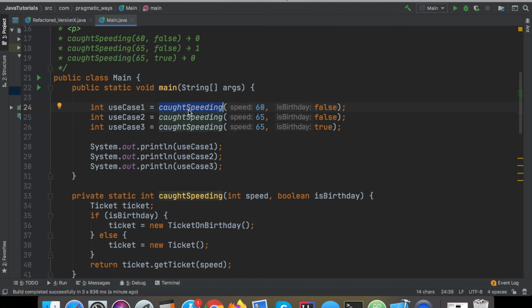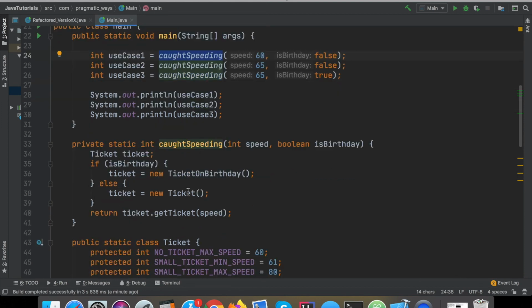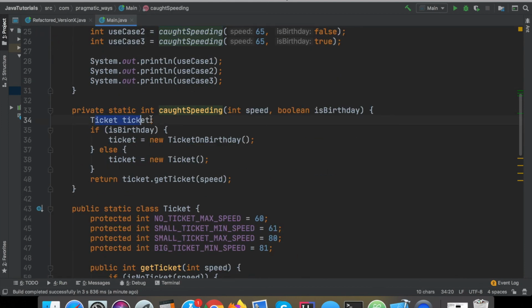So we're going to pass these arguments into this caughtSpeeding function. All this is going to do is declare some sort of ticket. We know that it's either going to be a ticket on birthday or just a regular ticket. If it's the user's birthday, then we're going to instantiate this ticket object as a new